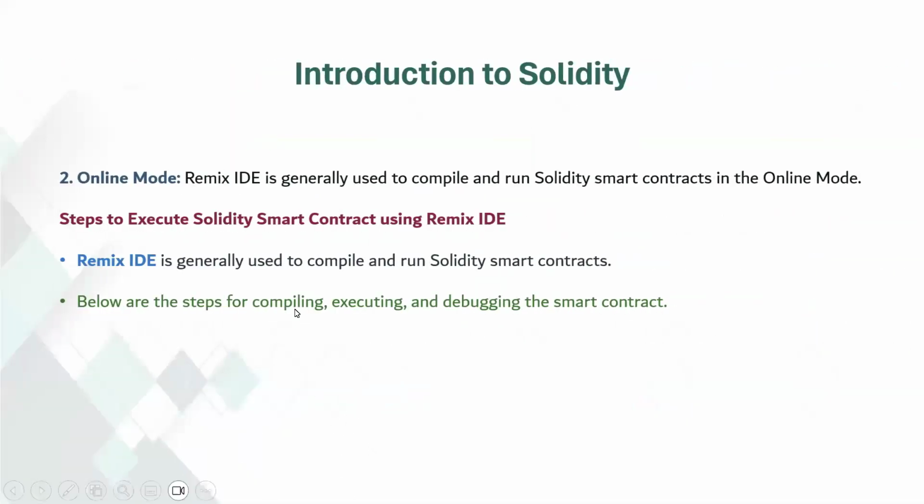In online mode, we can use Remix IDE to compile and run Solidity smart contracts. It provides a user-friendly interface for executing and debugging contracts.